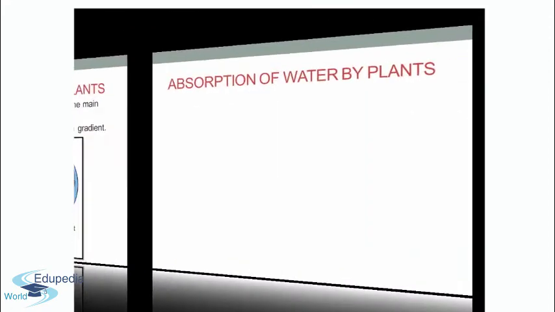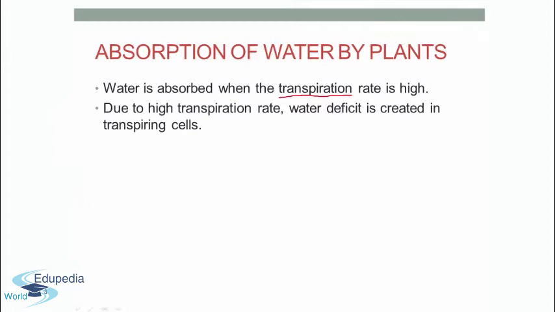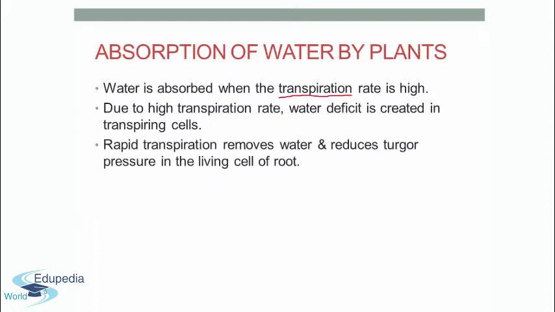There are certain points that you should always remember regarding the absorption of water by plants. Water is absorbed when the transpiration rate is high. Due to the high transpiration rate, water deficit is created in transpiring cells. And the rapid transpiration removes water and reduces turgor pressure in the living cells of root.